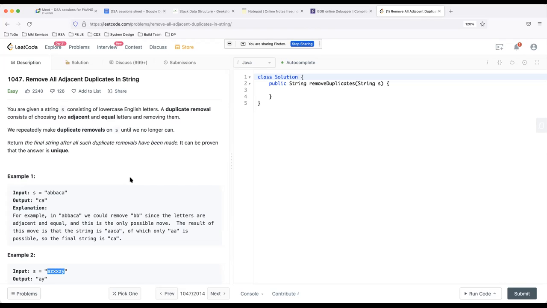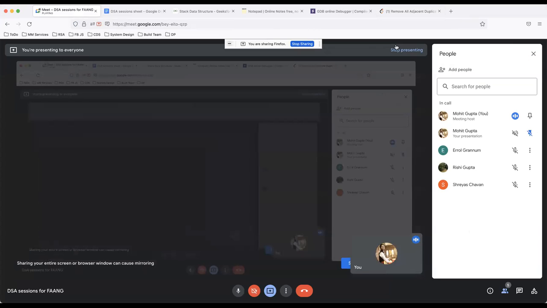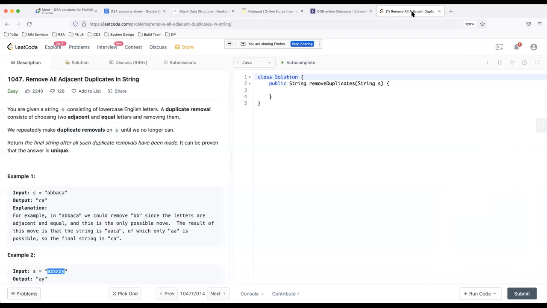What should be our approach to do this problem? Looks like everyone is quiet. Have you already done this problem? No, I'm thinking it through. Okay, sure, take your time. Think about it.